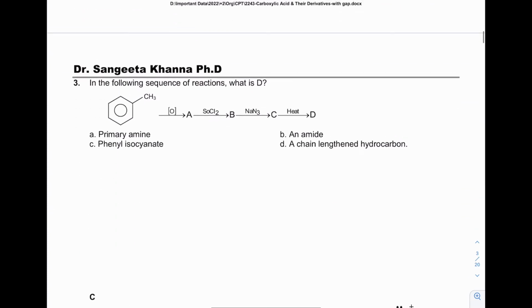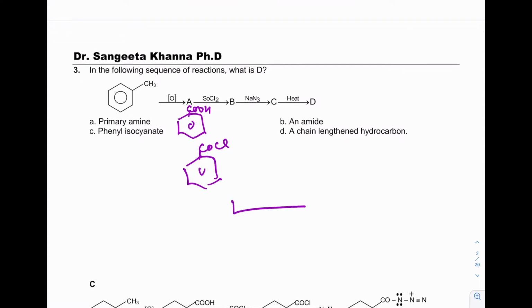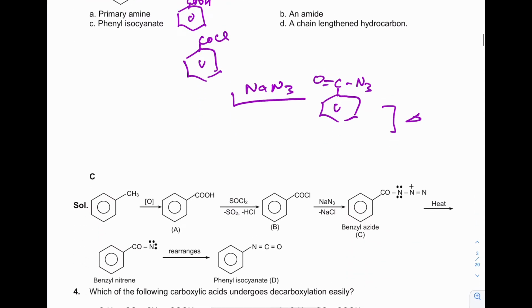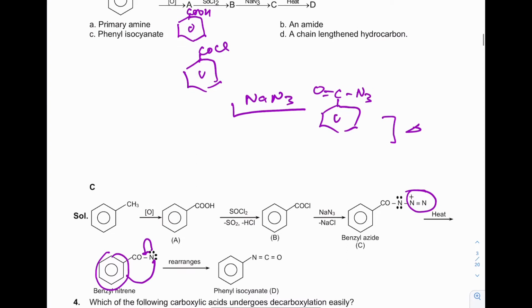Next is toluene, which on oxidation gives benzoic acid. With SOCl2 it gives benzoyl chloride. With NaN3 it gives acyl azide by nucleophilic substitution. Now on heating, the azide will lose nitrogen and then rearrangement occurs. The rearrangement is by phenyl shift. So the product will be isocyanate.